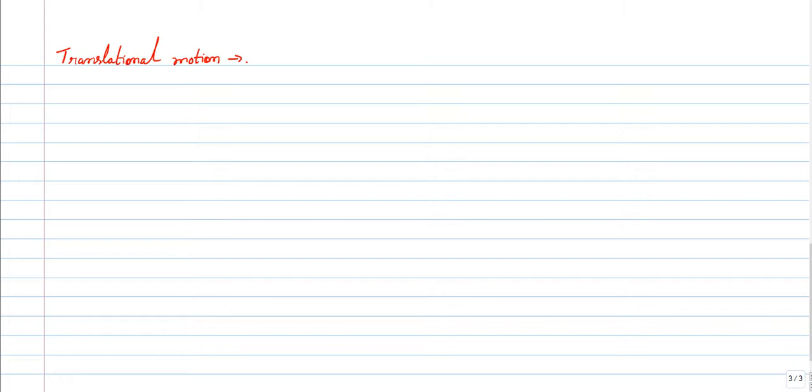Simple definition. Come on, guys. It's very simple. Linear motion, yes. See, any motion which happens in a straight line, in other words, or in a linear way. So that is a translational motion.